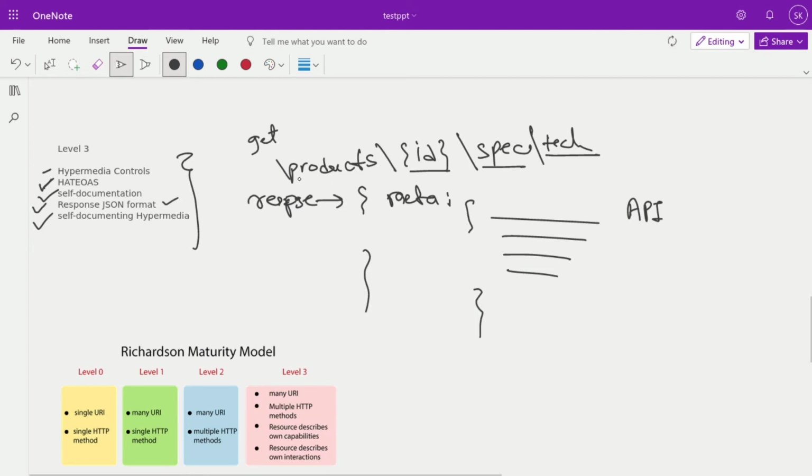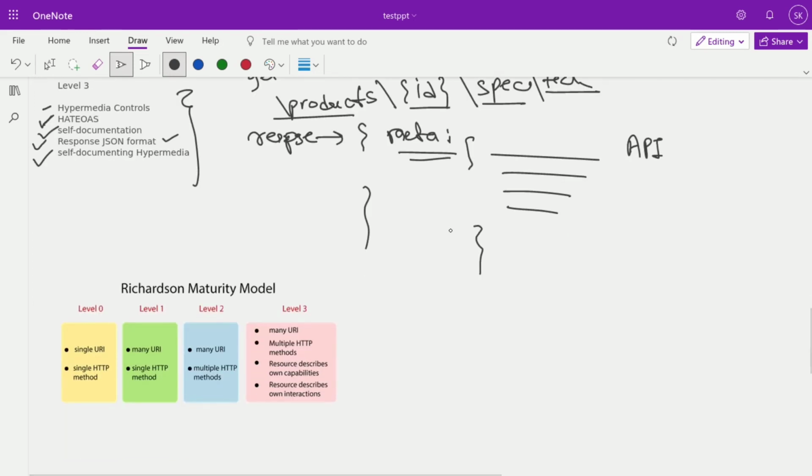So after hitting the products, the user has the whole idea of what things are covered under the product API. In products, if I pass ID, I will get the product details. If I pass specification, I will get all the dimensions and technical specification, price, distribution, everything. And if I call technical, I will get only the technical specification. So this way under the products, I will get all the information in the JSON response itself. That's level 3, and this is the highest level of the Richardson maturity model.